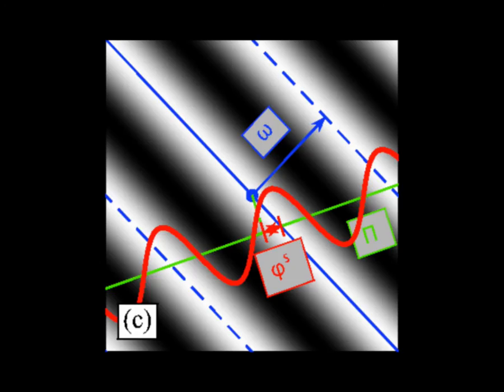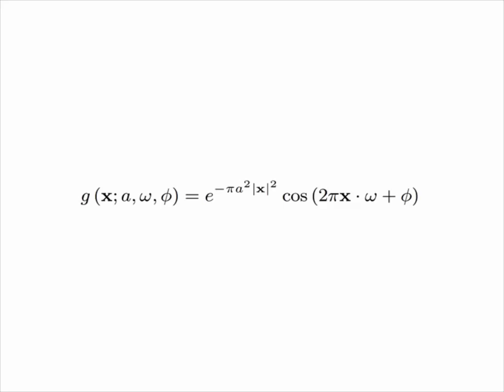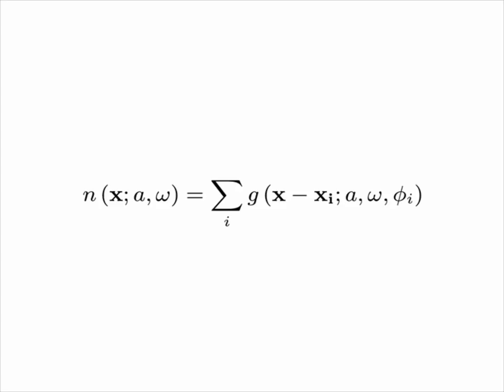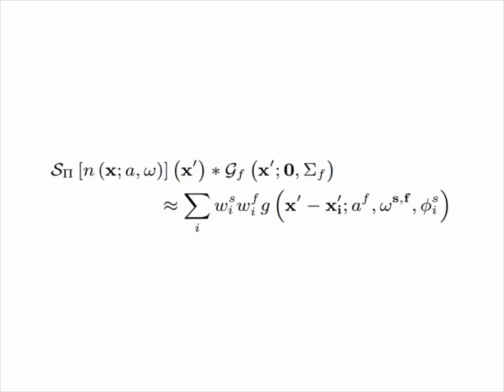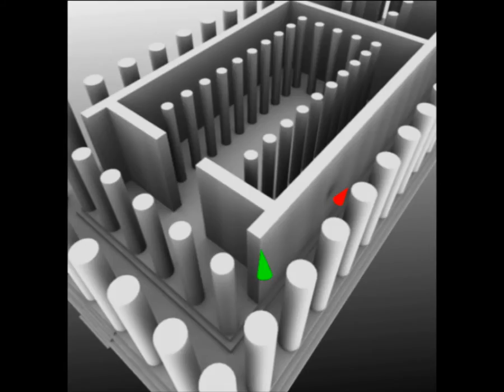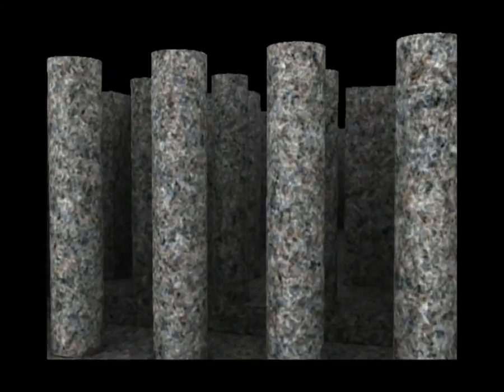To model this phase shift, we introduce the phase-augmented Gabor kernel, which allows us to define random phase Gabor noise, which can now be analytically filtered. As a result, we can treat complex scenes such as this partial model of the Parthenon. Continuity is correctly preserved across corners, and when looking at the marble wall, analytical filtering gives high-quality results.